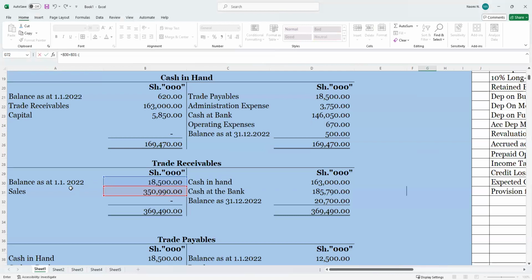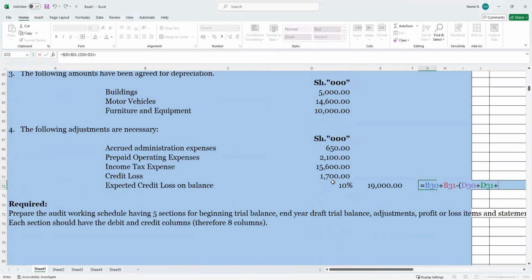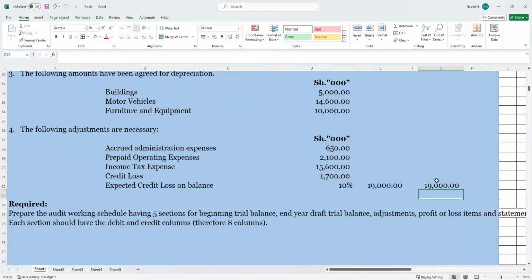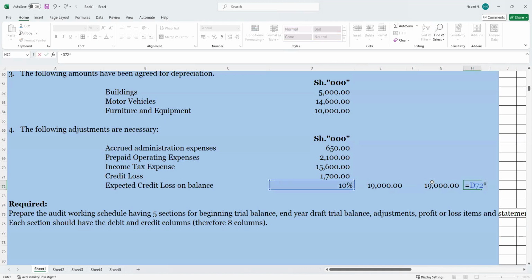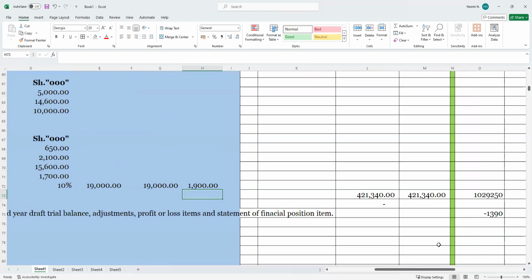Then we come and say to brackets, this one, what was paid, plus this one, plus 17. It is the same thing, we are getting 19. So we'll come here and say 10%. I hope it will pick. Okay, so we get 1,900.